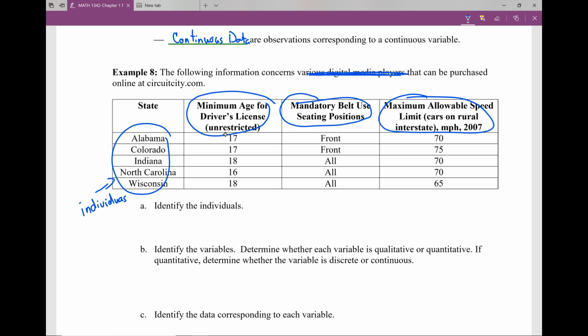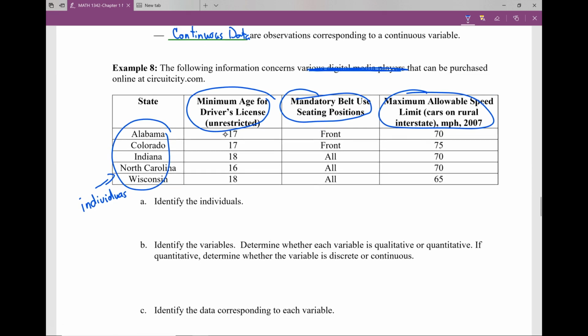Now then, minimum age, quantitative or qualitative? It is quantitative because yes, we do say that one has a higher age than the other, or we can average the ages, that type of thing. And since we are talking about the age for receiving a driver's license, this is actually a discrete value, because the minimum age that you can get your driver's license is 17 in Alabama.